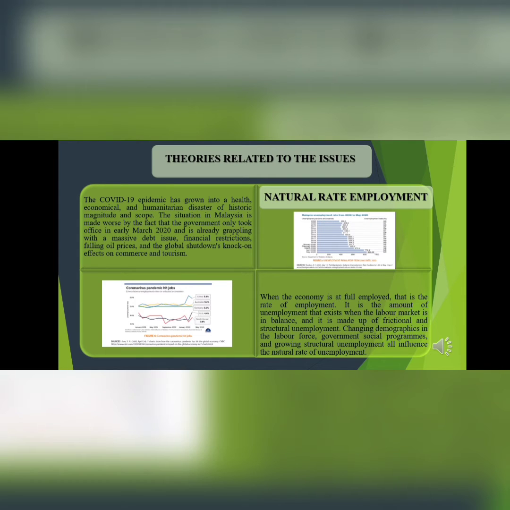Theories related to the issues. Natural rate of unemployment. The COVID-19 epidemic has grown into a health, economic, and humanitarian disaster of historic magnitude and scope. The situation in Malaysia is made worse by the fact that the government only took office in early March 2020 and is already grappling with a massive debt issue, financial restrictions, falling oil prices, and the global shutdown's knock-on effects on commerce and tourism. When the economy is at full employment, that is the natural rate of unemployment.